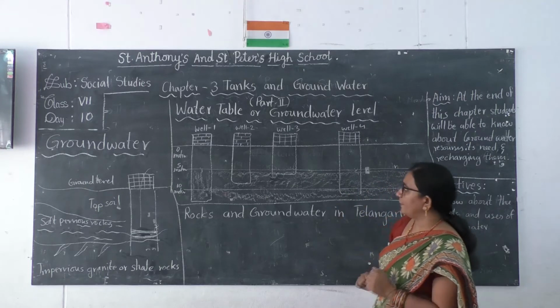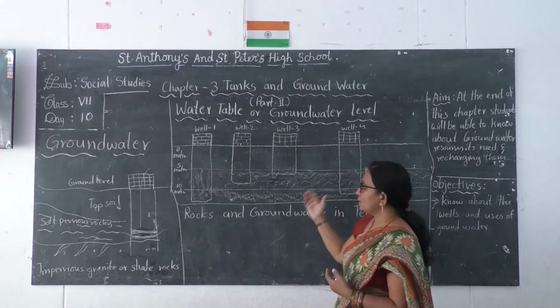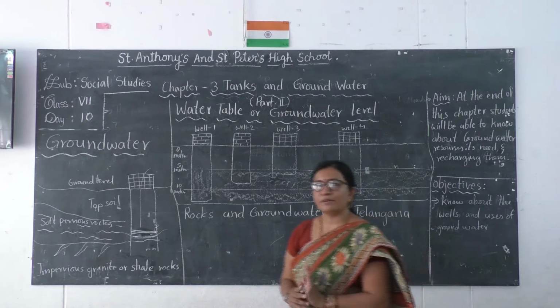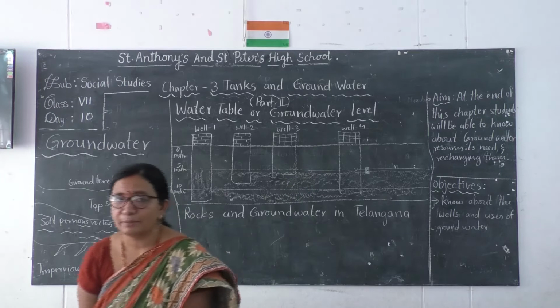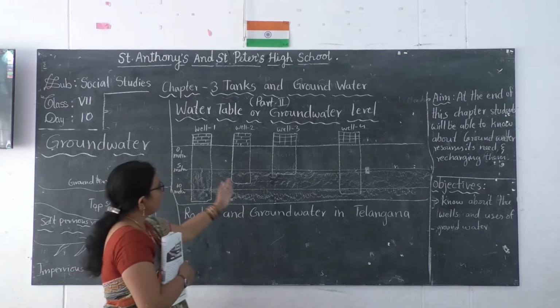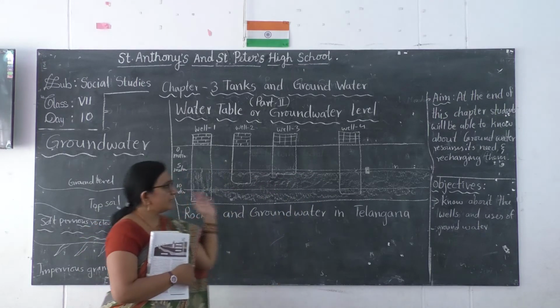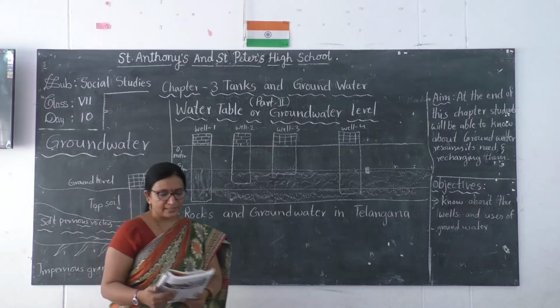Which well will become dry quickly in the summer? And which well will not become dry for a long period of time even in the summer? Do you think the 4 people who have dug the wells are getting the same benefits, or is there any variation between the 4 wells?